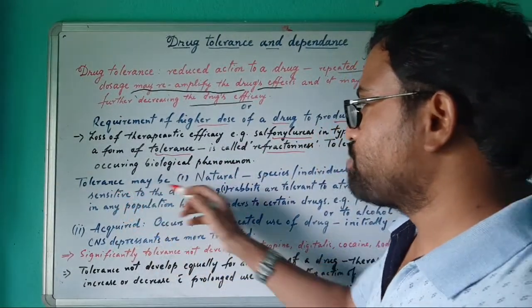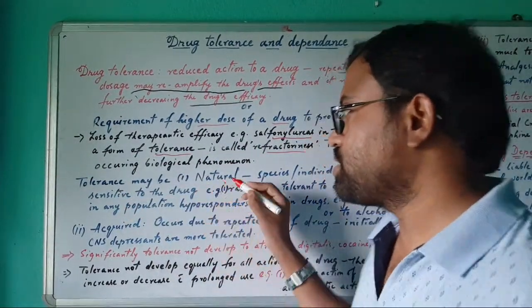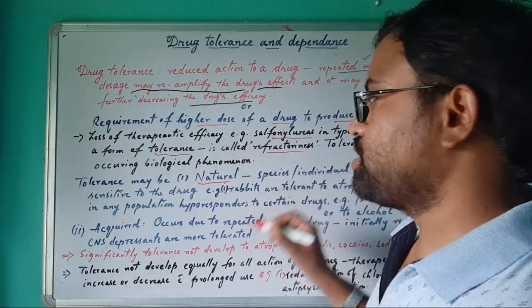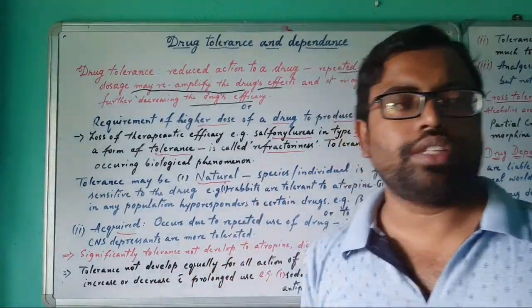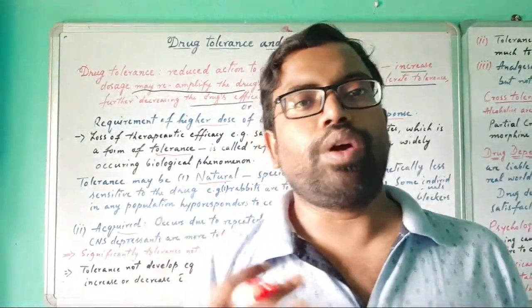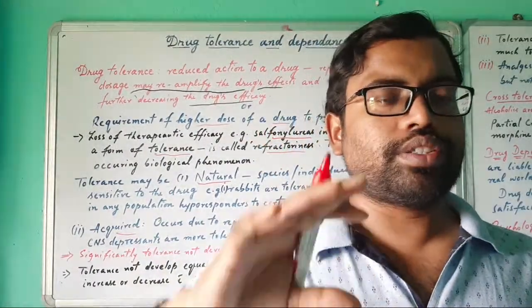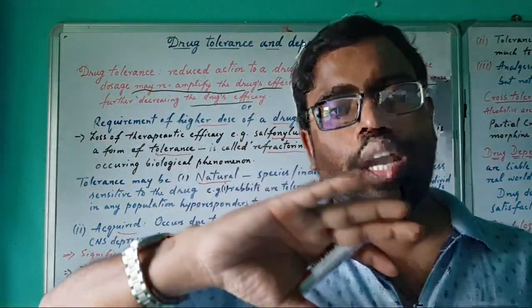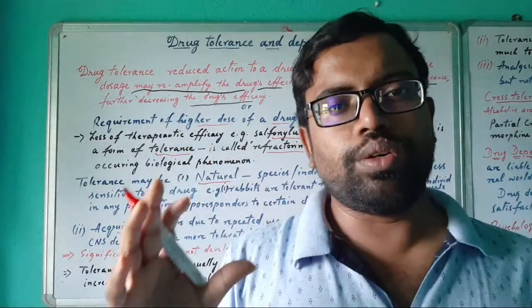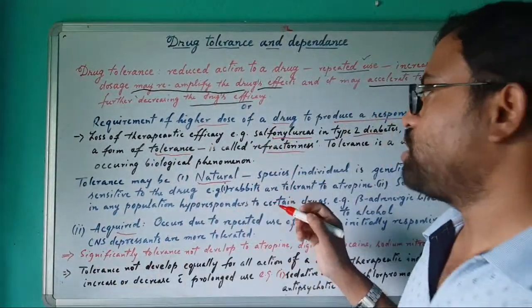Tolerance may be of two types. Number one is natural, number two is acquired. Natural means our body produces tolerance towards the drug naturally, by an alteration in the genetic code. Then it is called natural tolerance.